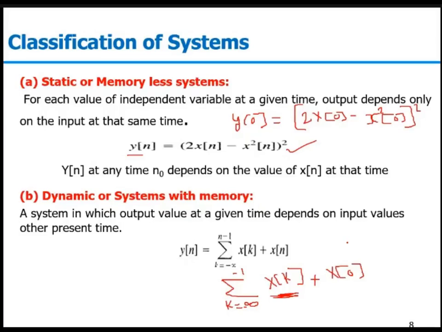Similarly, the causal system is one in which the output is only depending on the present input and past input. It is not depending on the future input. If my output is depending on future inputs as well, it will be my non-causal system. And strictly speaking, all the non-causal systems are dynamic systems because they depend on the future value, so they have to be with memory.